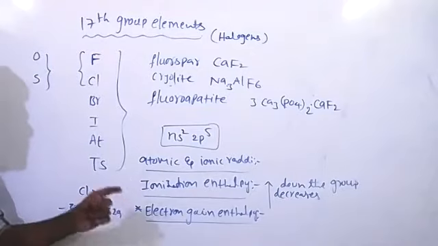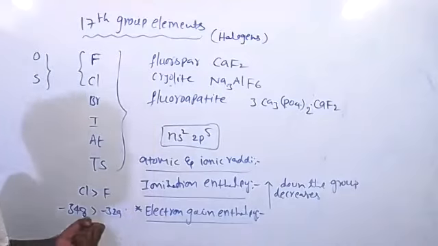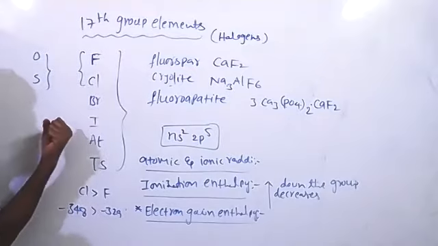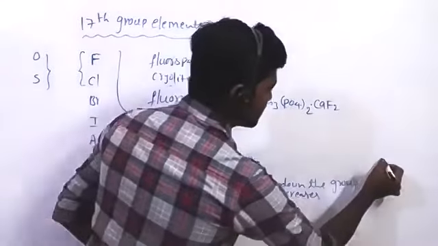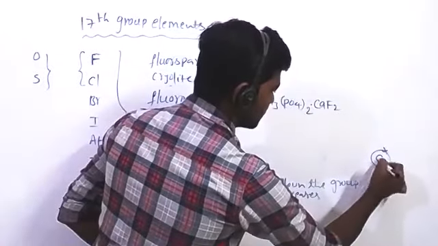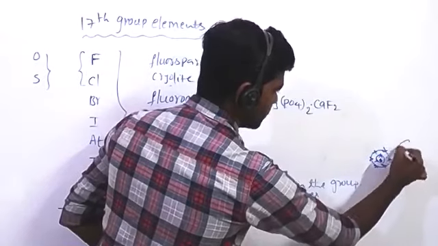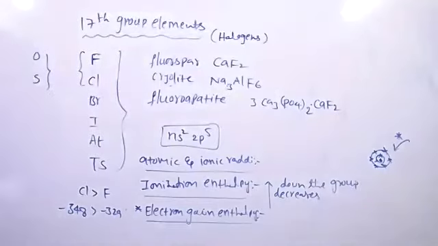Chlorine having somewhat bigger size, and chlorine also having more ability to gain electron due to empty d orbital. More space is available in chlorine atom, that's why it easily attracts the electron. Fluorine has the already existing electrons in very small space. This space only having 7 electrons. That's why the incoming electron experiences repulsion. That's why it having lowest electron gain enthalpy.